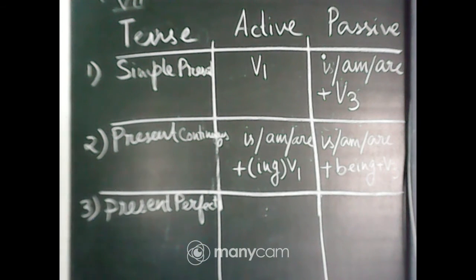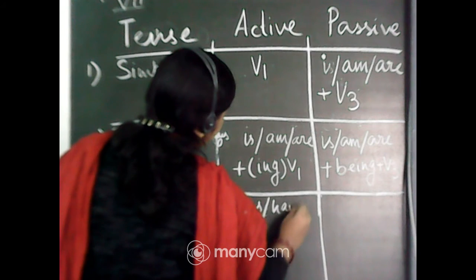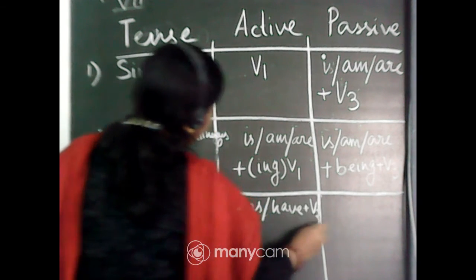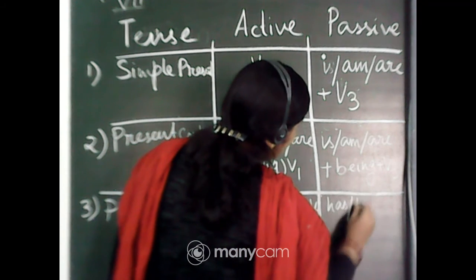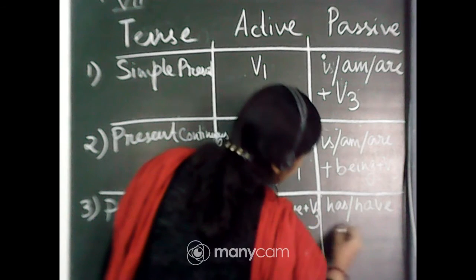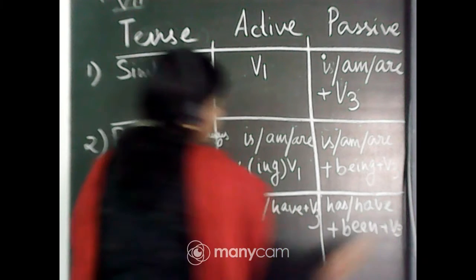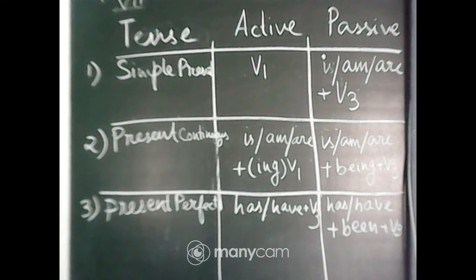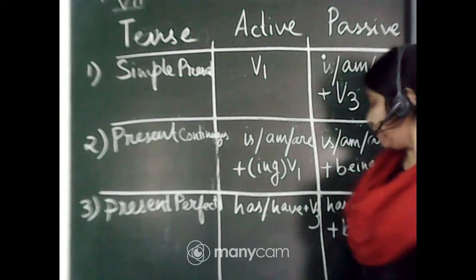Okay, present perfect tense has or have plus V3 and the passive form will be according to the subject has or have plus been plus V3. Okay. Present perfect tense has this form, okay? Has or have plus been plus V3.